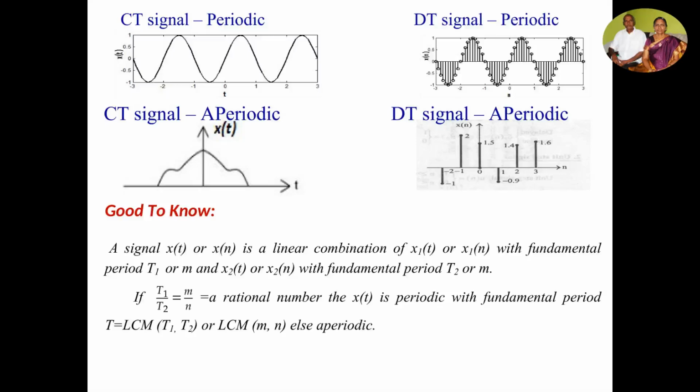Similarly, for a DT signal, x(n) is a linear combination of x1(n) with the fundamental period of M and x2(n) with the fundamental period of N. Then if M/N is a rational number, x(n) is periodic with the fundamental period N = LCM of M, N, else aperiodic.